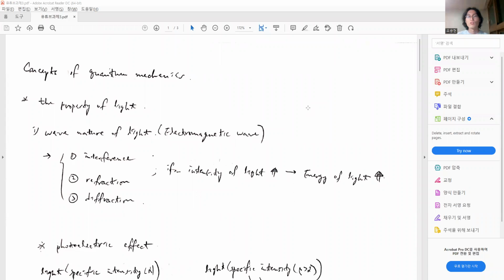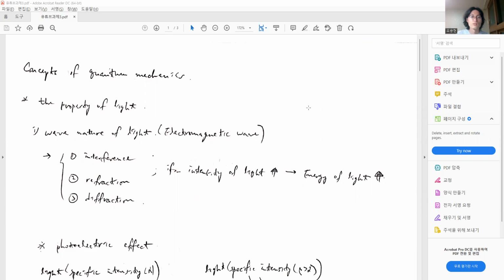In this section, I will introduce the concepts of quantum mechanics. First, I will explain the properties of light. The prior property of light is the wave nature of light, which means that light is propagated as an electromagnetic wave. And this light has three different characteristics. The first, interference, second, reflection, and the third, diffraction.